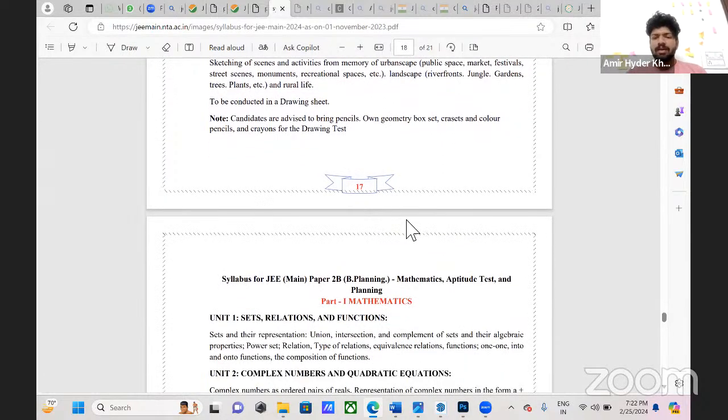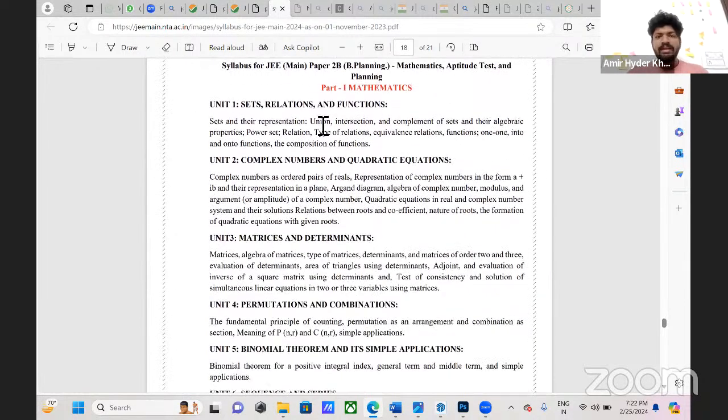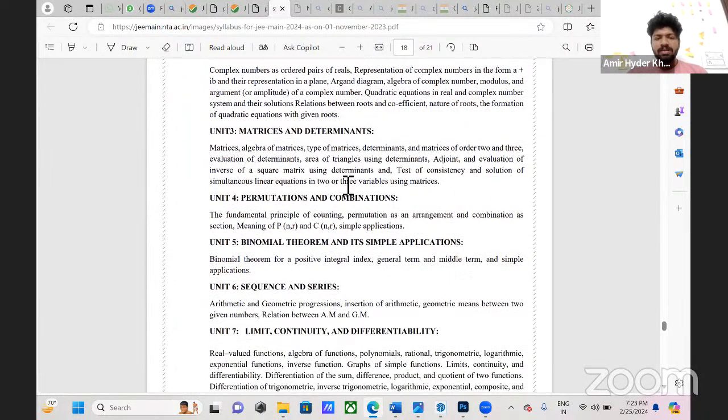Like that, they'll be asking you. So you have to showcase your drawing skills. And next, the third paper is B.Planning. So mathematics is the same for all three papers.